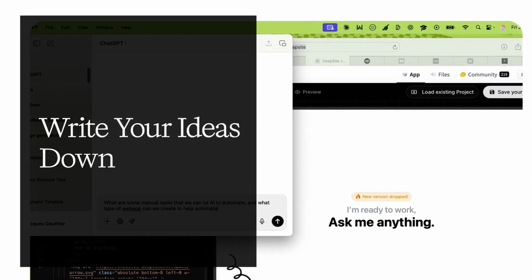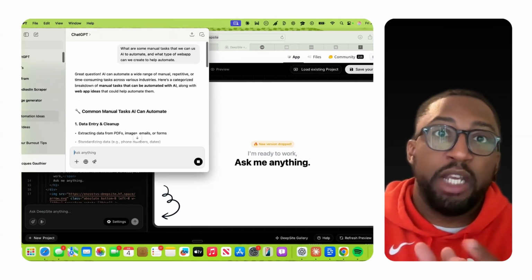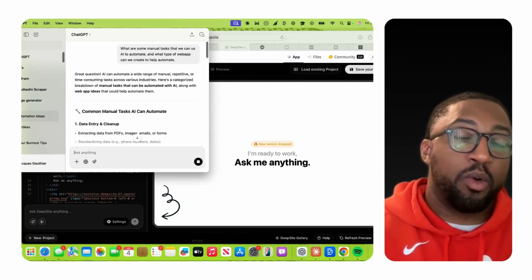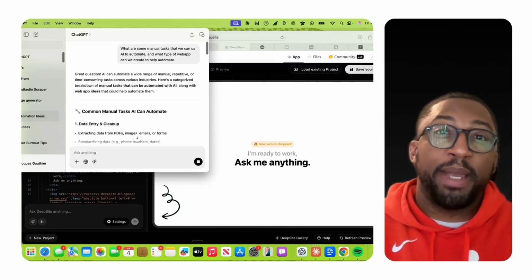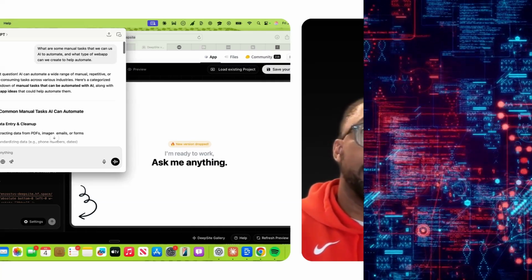I think I'm saying a lot of the same things. We wrote that down. It's just writing your ideas. We want to make sure we're writing your ideas down. We put it into AI, and then AI is going to help us articulate it or structure it in a way that makes sense to vibe coding applications.